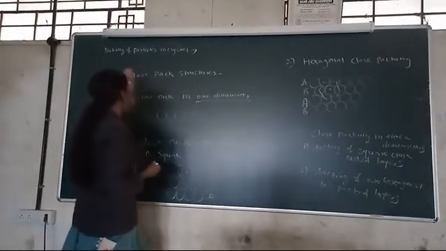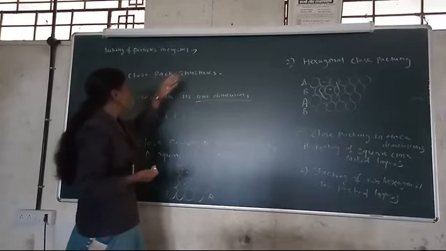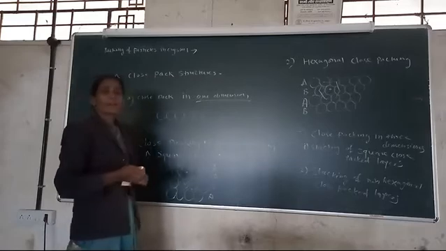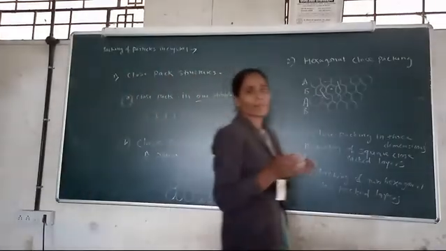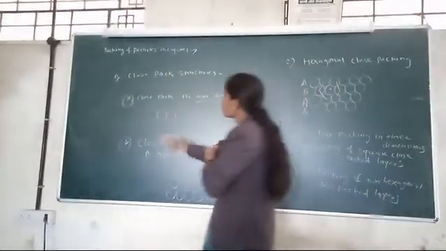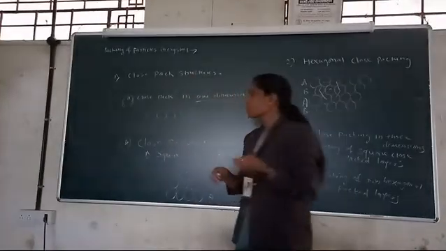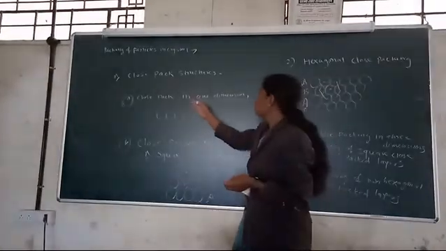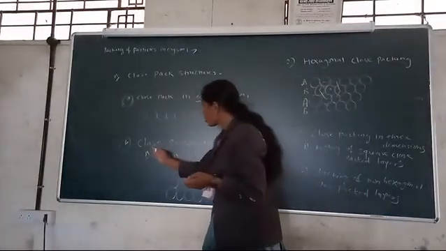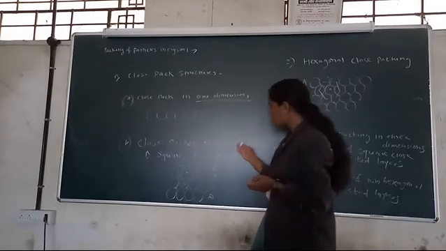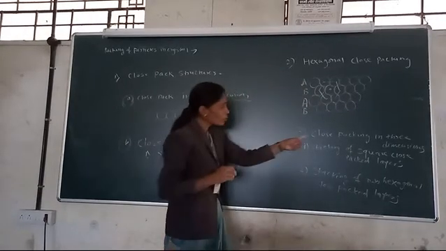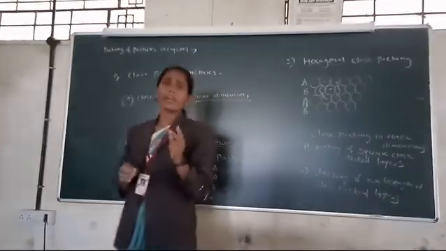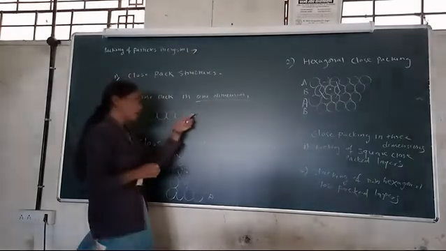The types of packing of particles in the crystal: first is close pack structure. Every solid has a close pack structure. The close pack structure has three types. First is close pack structure in one dimension, second is close pack structure in two dimensions, and third is close pack structure in three dimensions. One dimension means in one line.